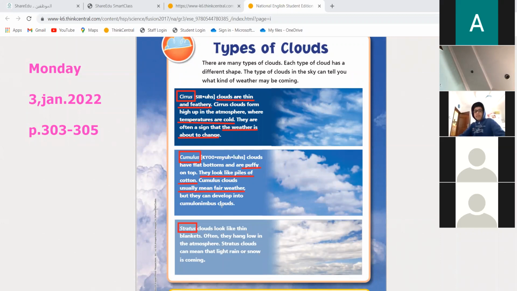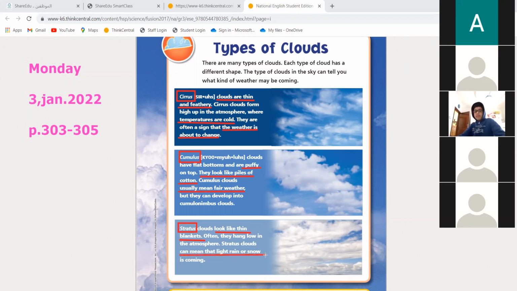Do you know what my favorite type of cloud is? It is stratus, because if it is stratus, it will be rainy or snowy. Excellent. So stratus clouds look like thin blankets, and as you said, yes, they mean that maybe rain or snow is coming.